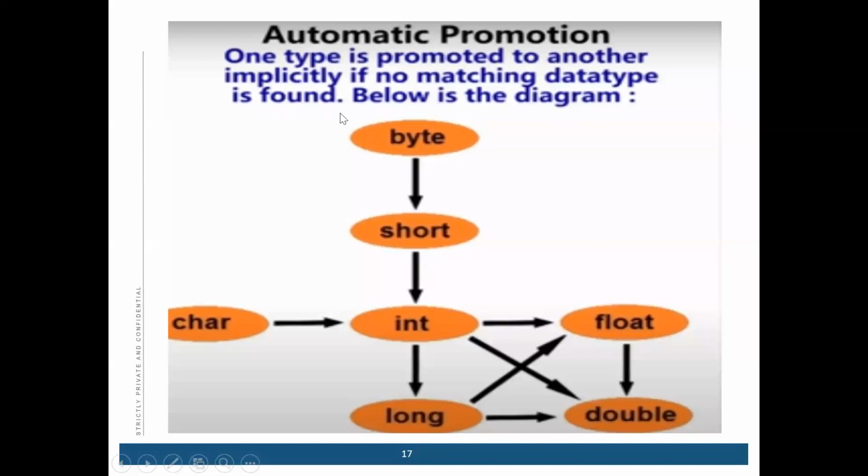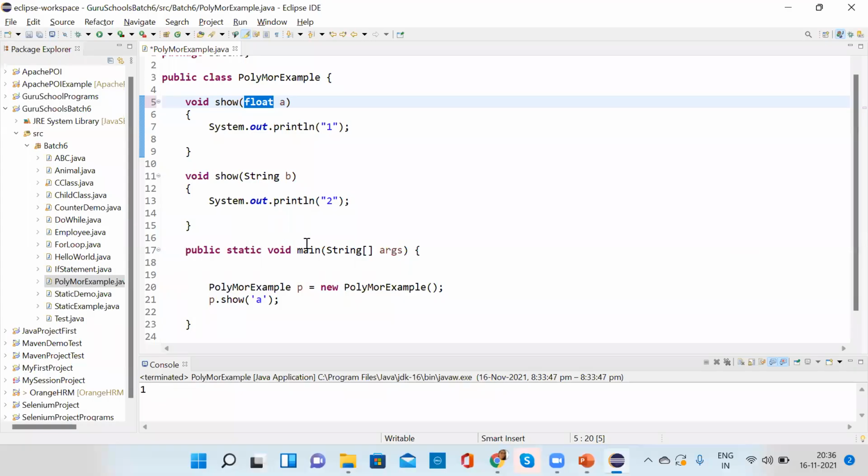If no matching of data type is found, then also it will call. So this is the diagram which you have to remember. Sometimes in interviews it is asked that if the argument is float type and you are passing character, will it work? So your answer should be yes.